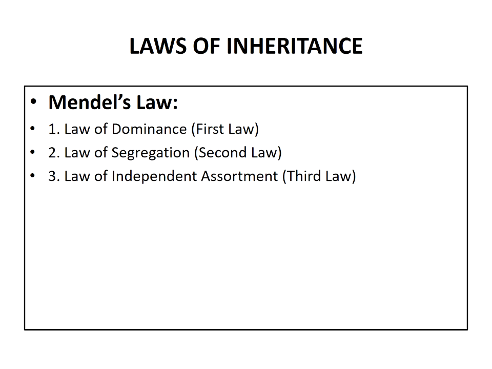It also explains the 3:1 proportion obtained in the F2 generation, that is 3 tall plants and 1 dwarf plant.